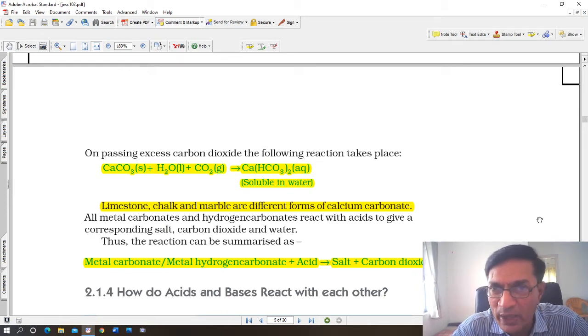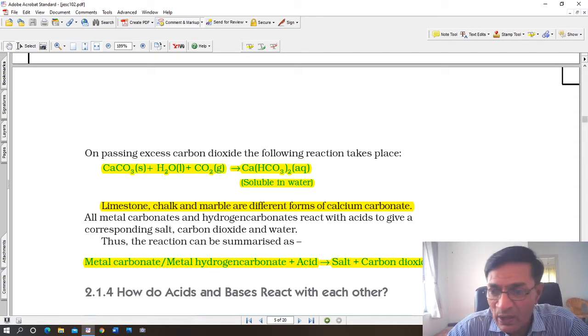All metal carbonates, zinc carbonate, calcium carbonate, magnesium carbonate, and hydrogen carbonates, magnesium bicarbonate, calcium bicarbonate, they all react with acids to give a corresponding salt, calcium carbonate, magnesium carbonate and so on, carbon dioxide and water. Thus the reaction can be summarized as follows.